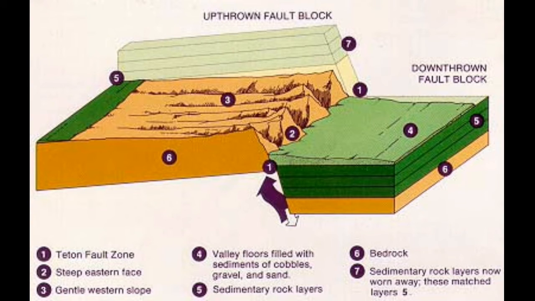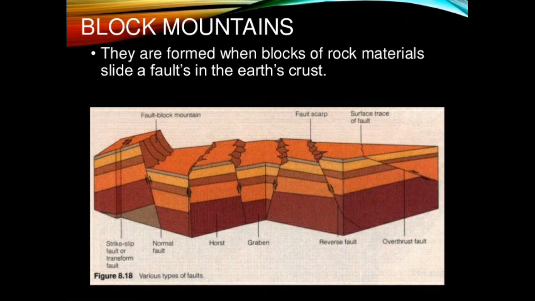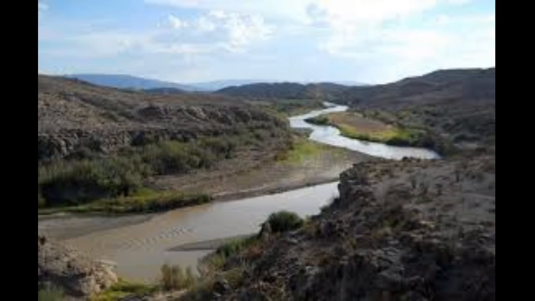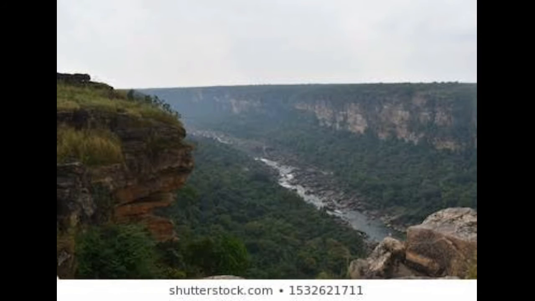Some important characteristics of block mountains. A block mountain always has a flat top and steep sides. A horst or a block mountain is always associated with a rift valley or a graben. The block mountains are not as high as the fold mountains. They are lower in height and do not cover extensive areas. Examples are the Great Basin Ranges in USA, Vosges in France, Black Forest in Germany, and Vindhyas and Satpuras in India.